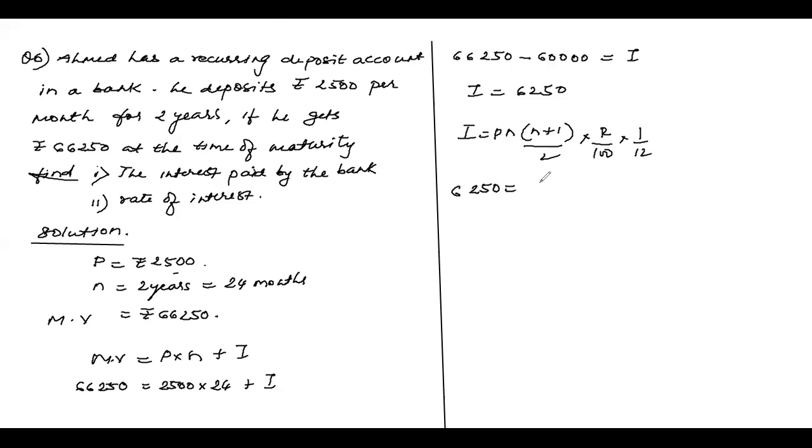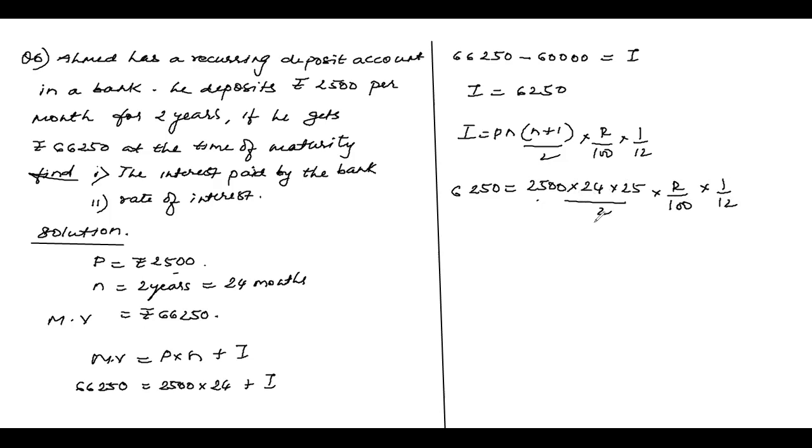6,250 is equal to P. P is how much? 2,500 into N is 24 into 25 upon 2 into R, how much, children? I want to find out. And 1 by 12, children.